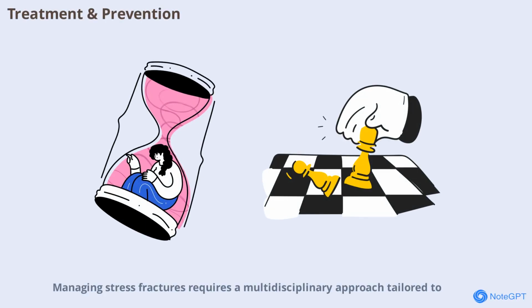Managing stress fractures requires a multidisciplinary approach tailored to the individual's risk factors and the specific site of injury. Most low-risk stress fractures are treated conservatively, beginning with rest from the offending activity for 6-8 weeks and gradual return to exercise. Pain management, physical therapy, and alternative low-impact activities like swimming or cycling can help maintain fitness during recovery. Nutritional support, including adequate calcium and vitamin D intake, is essential.